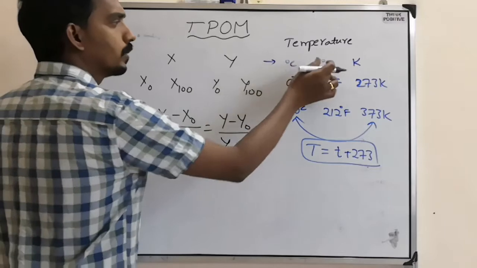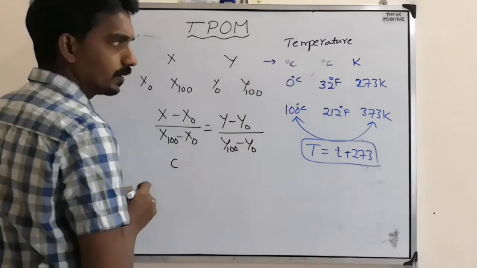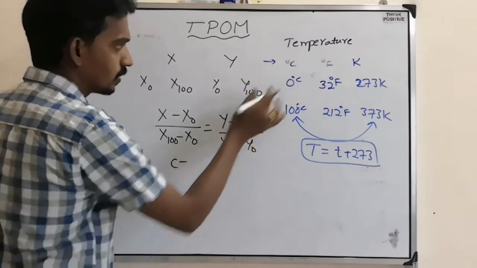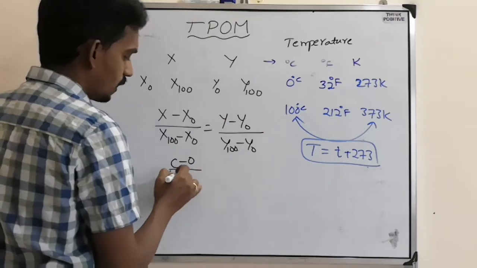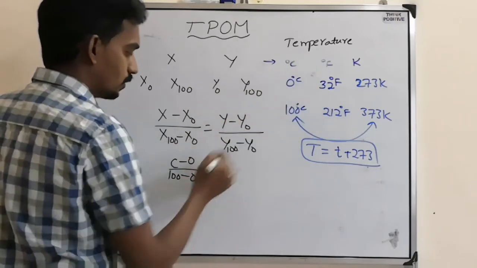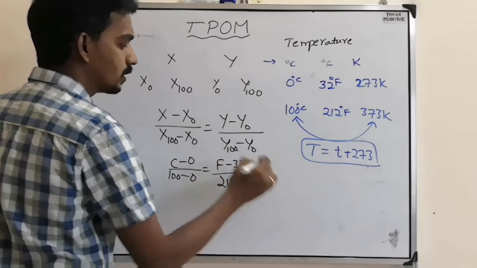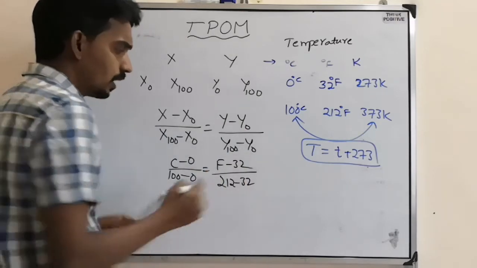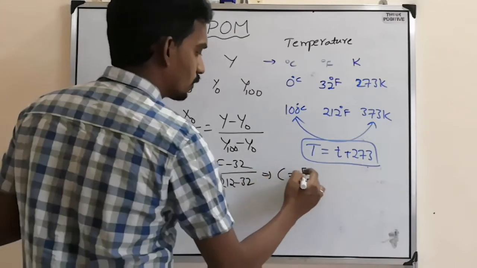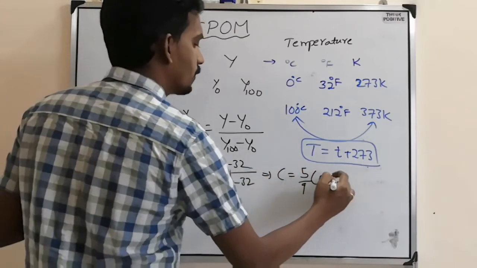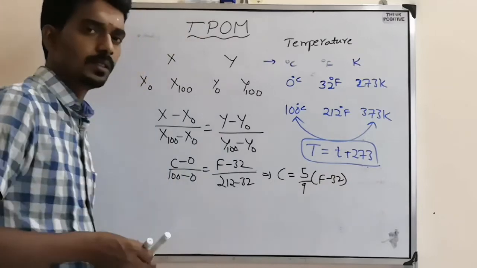To connect Celsius and Fahrenheit: C minus 0 by 100 minus 0 equals F minus 32 by 212 minus 32. This way you get the relation C equals 5 by 9 (F minus 32).